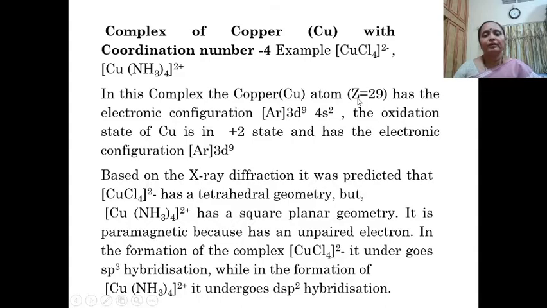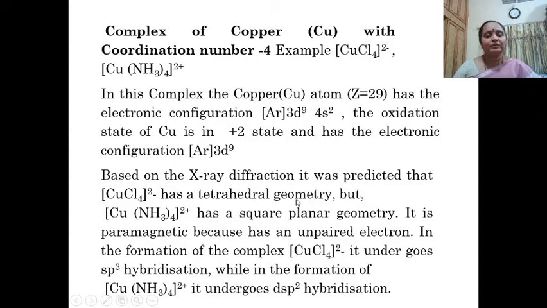The atomic number of copper remains 29, and in its +2 oxidation state it loses two electrons and has one unpaired electron in the d orbitals. Based on X-ray diffraction, it was predicted that tetrachlorocuprate(II) has a tetrahedral geometry.